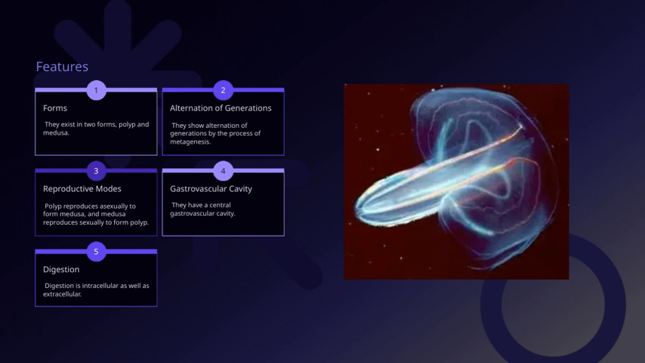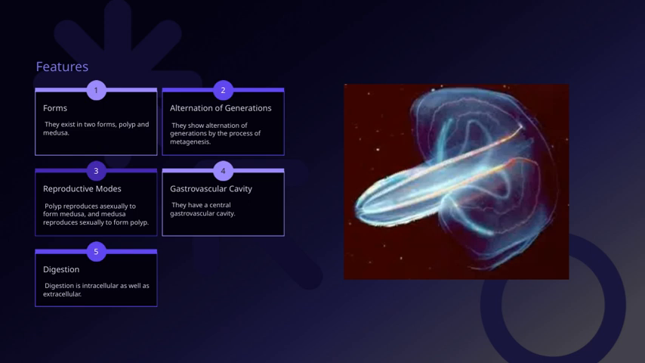Now, moving on to their reproductive strategies, they display an alternation of generations, a fascinating process known as metagenesis. Here, the polyp reproduces asexually, creating medusa, and then the medusa reproduces sexually to form new polyps. This cycle helps them adapt and thrive in different environments.